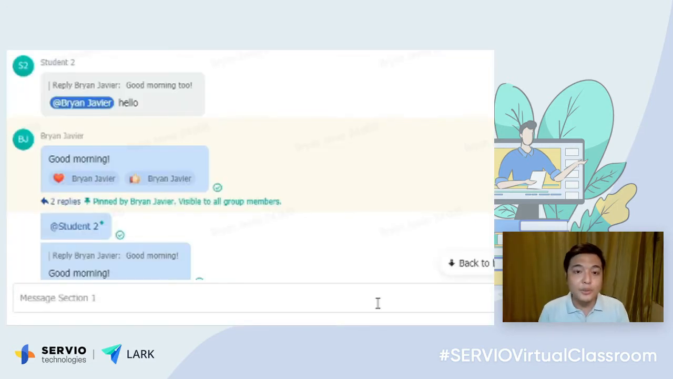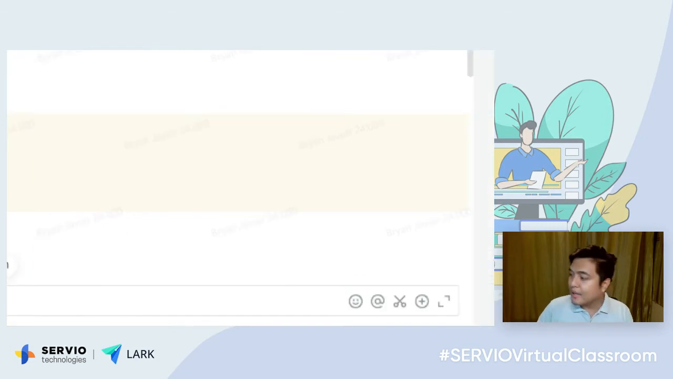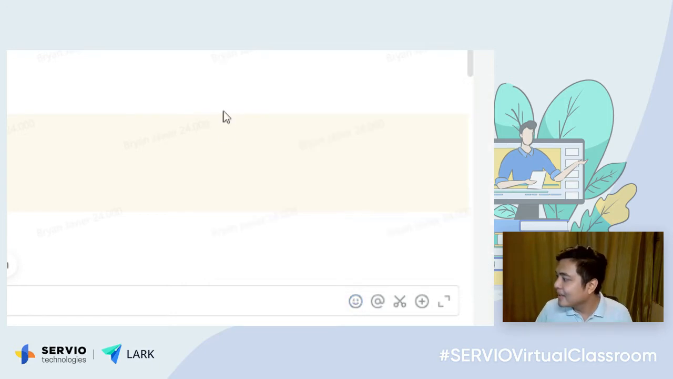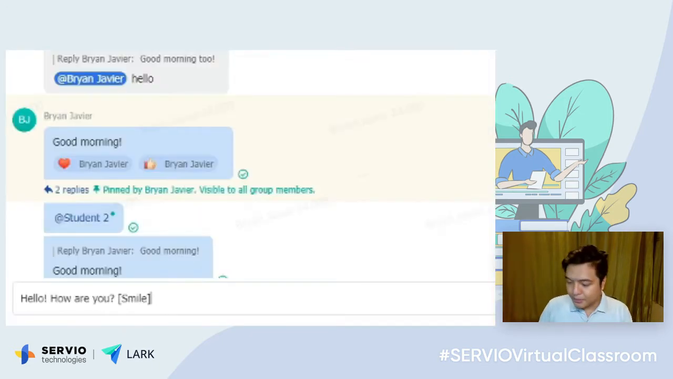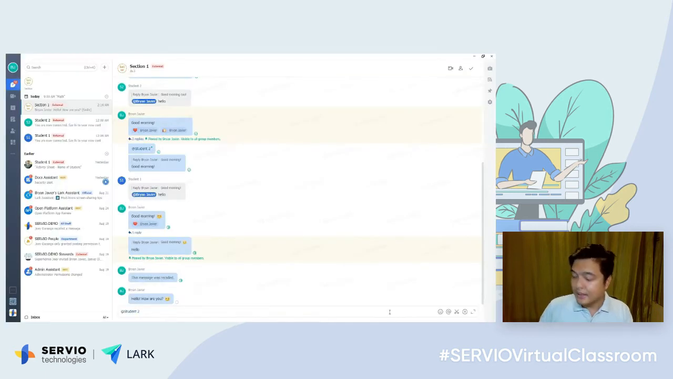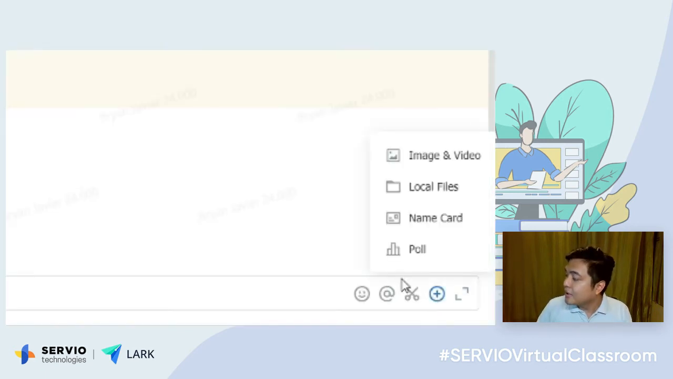In this section here is where you type your messages. So let's say hello, how are you? And you have a lot of emojis to choose from, which students love, and to make it more interactive. You can also tag specific students if you want the particular message to be directed at them. And you can also add videos, add images, add files. So this is one way of sharing your files to your class.